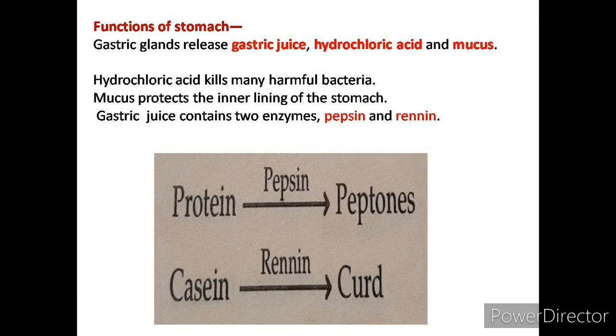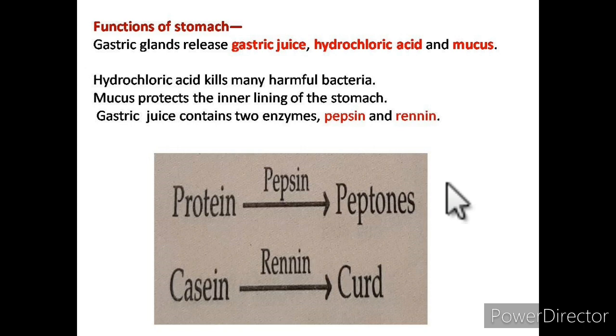This pepsin changes protein into peptones. Now what is protein? Protein is a type of nutrient, basically present in meat, egg, pulses, these things. But it is a complex compound. It has to be converted into a simpler form. So pepsin is helpful to convert protein into peptones, and this enzyme is secreted in the gastric juice. This gastric juice is released by the gastric glands, and these gastric glands are present where? Inside the stomach.